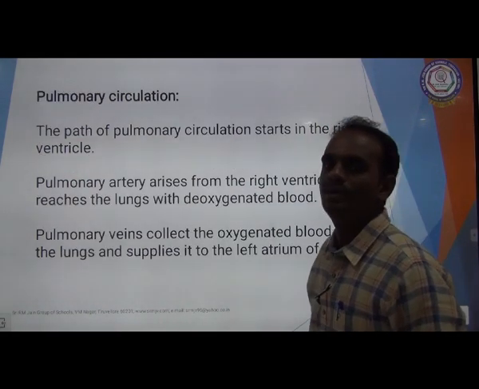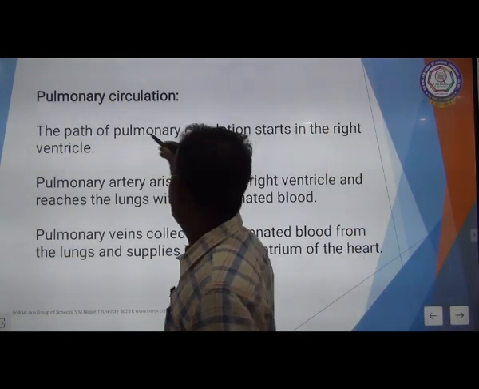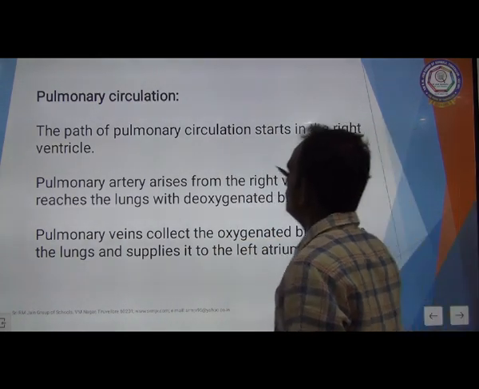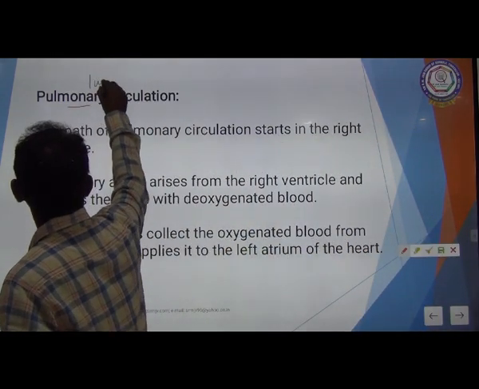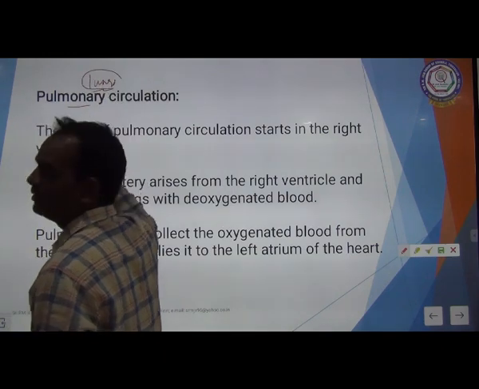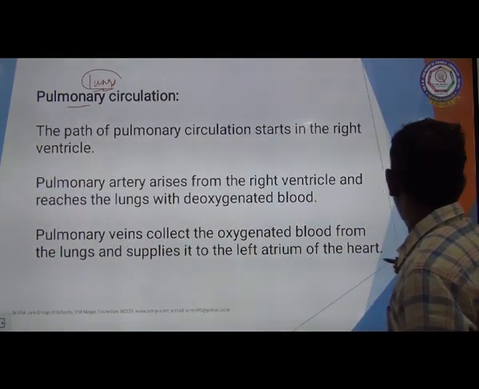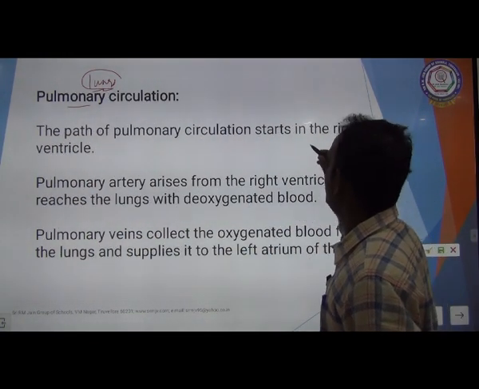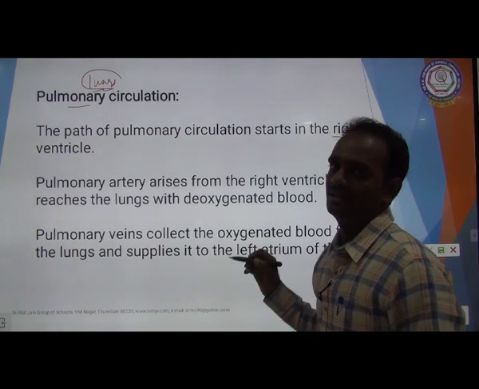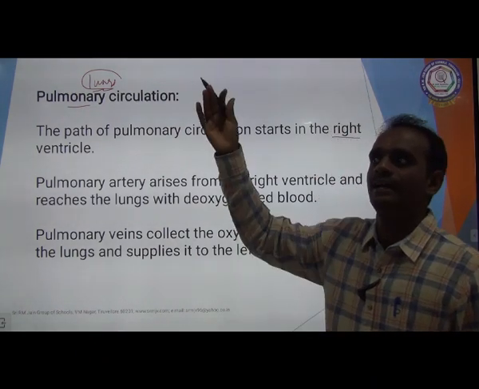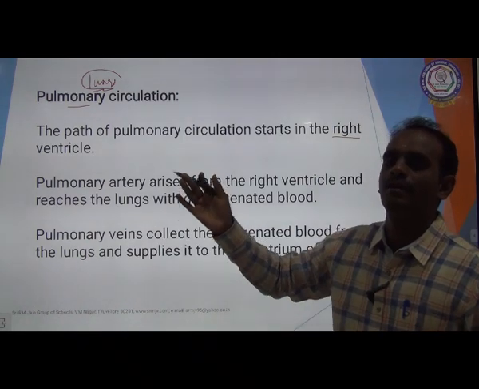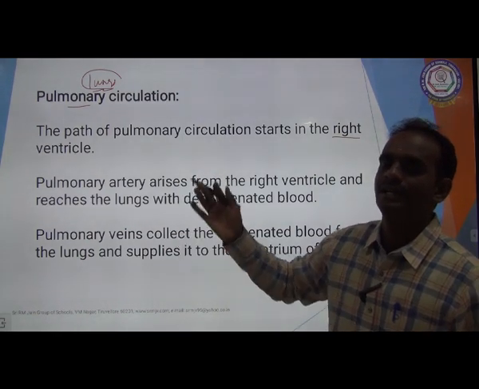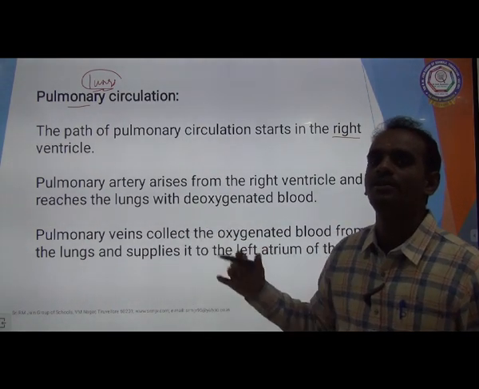Next one is pulmonary circulation. The word pulmonary means lungs. The path of pulmonary circulation starts in the right ventricle. You know very well, the right side of the heart is fully made up of what type of blood? It contains only impure blood, deoxygenated blood.